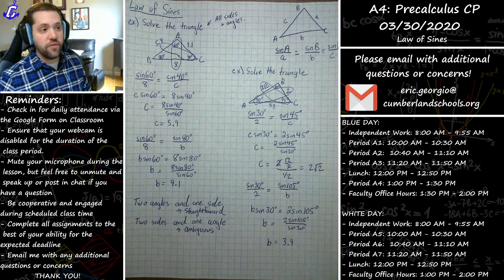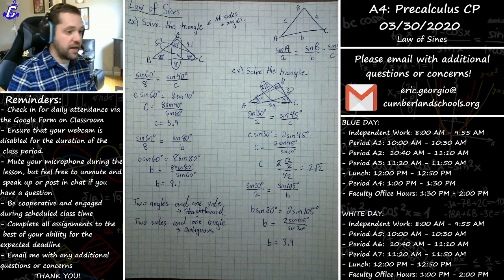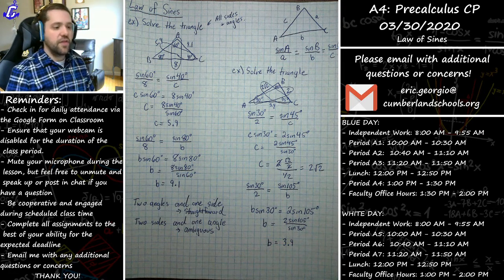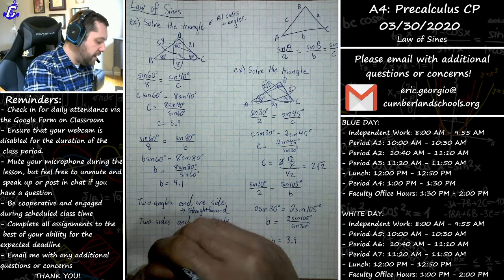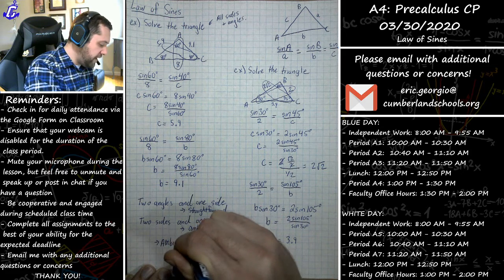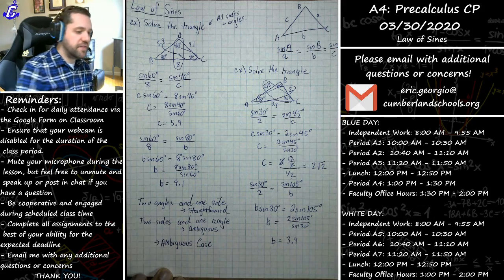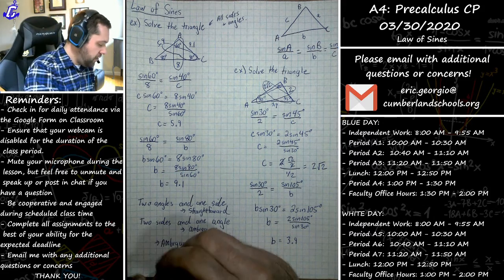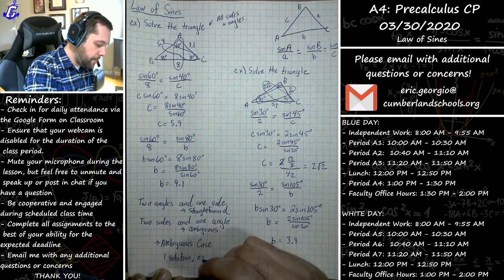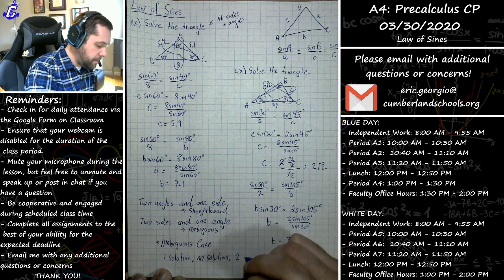And in the world of mathematics, when you're given two sides and one angle, as opposed to two angles and one side, that's what's called the ambiguous case of the law of sines. The reason why it's called the ambiguous case, ambiguous is just a big word that means you're not really sure whether it's one thing or the other. It's unclear. The ambiguous case means that we could potentially get one solution. Could also get no solution. Or we could get two solutions.